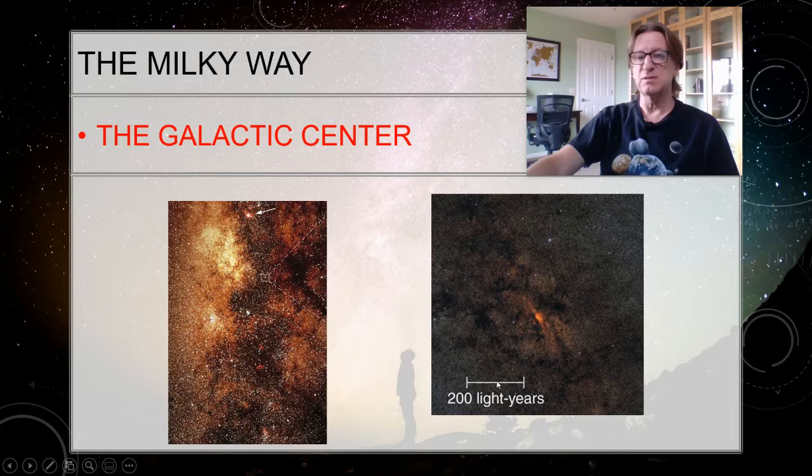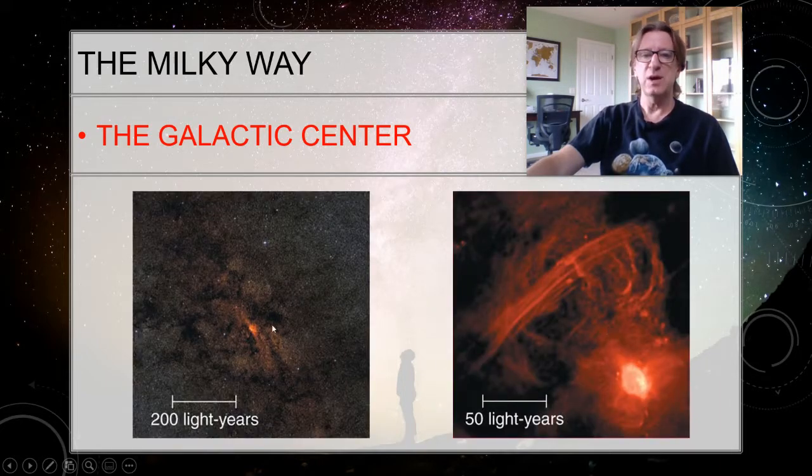The scale bar here is telling you this is a distance of 200 light years. Now we're going to take that same picture and zoom in on an area that's 50 light years, just about a quarter of this, about this big right here. And now we see this part, and we see that there's this structure with some gas and dust that seems to be spiraling down towards the center.